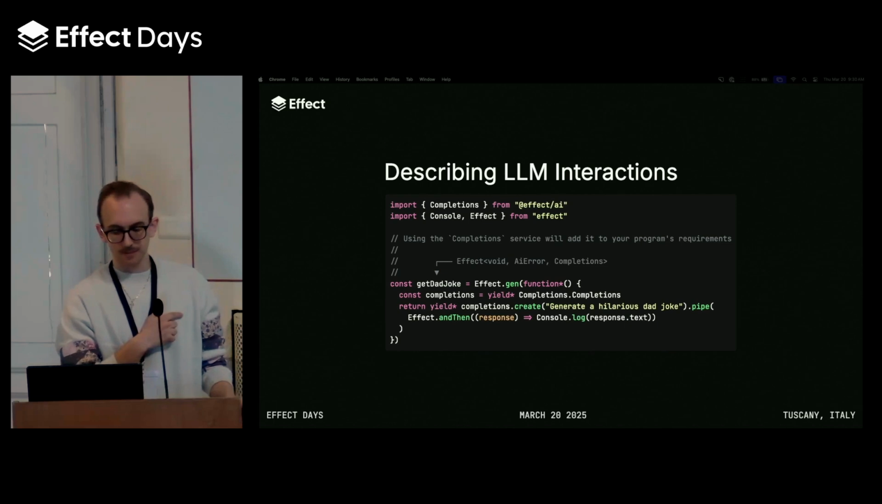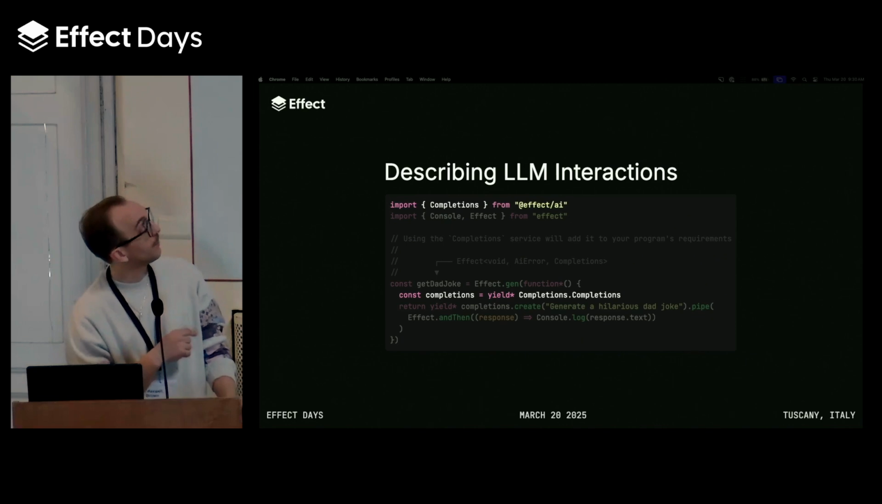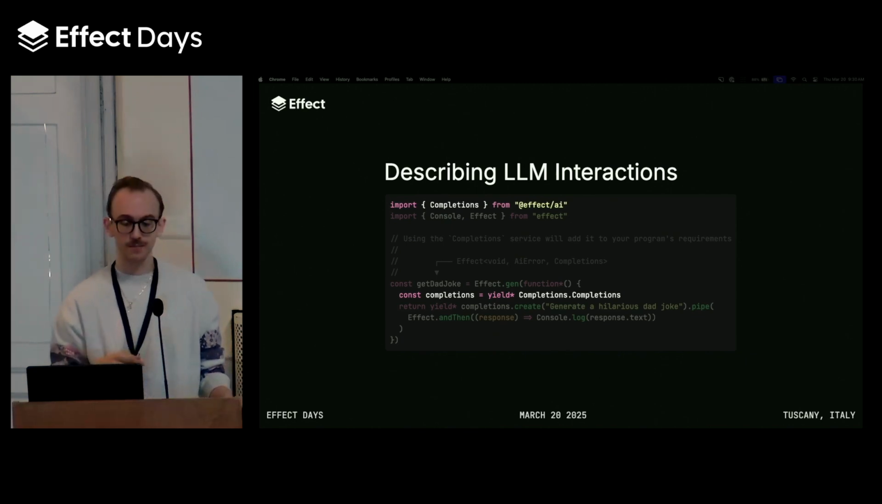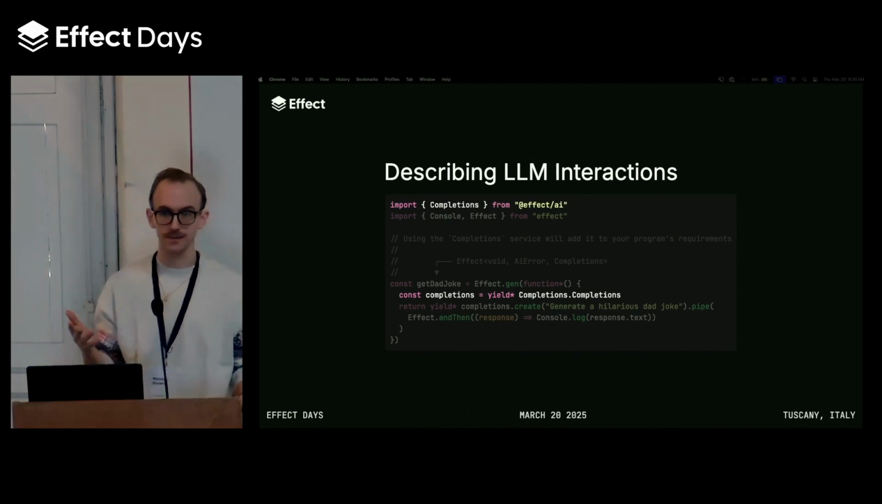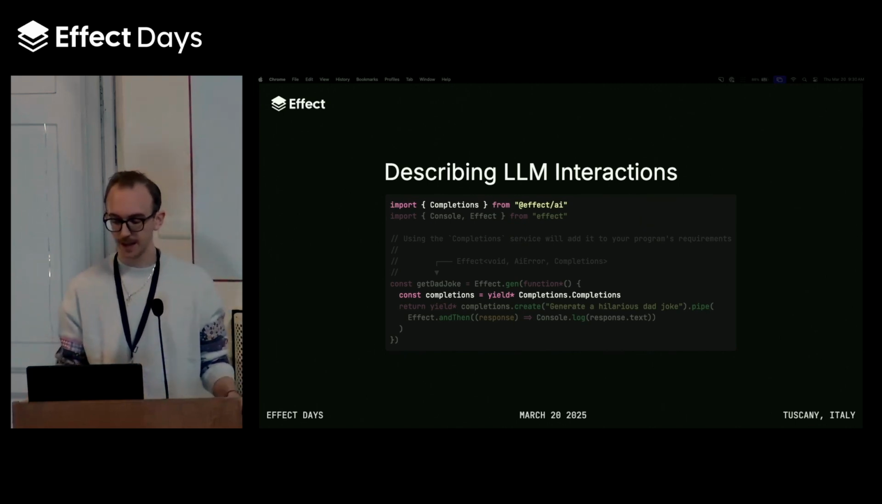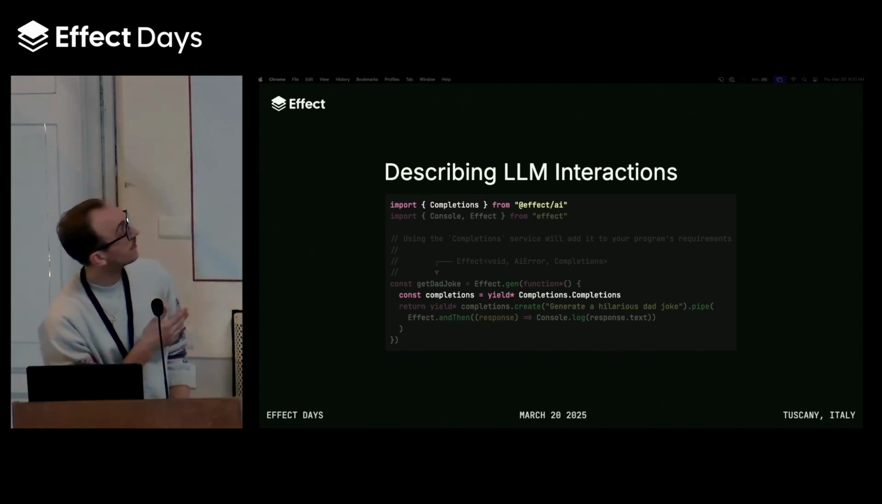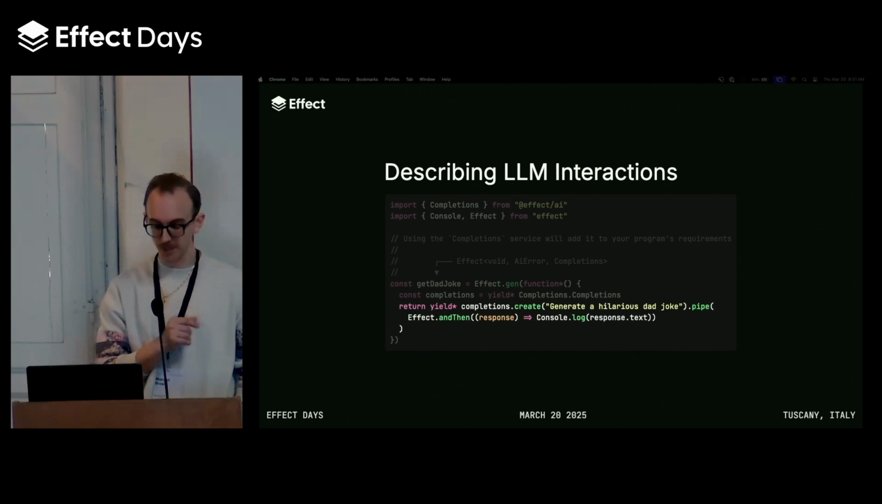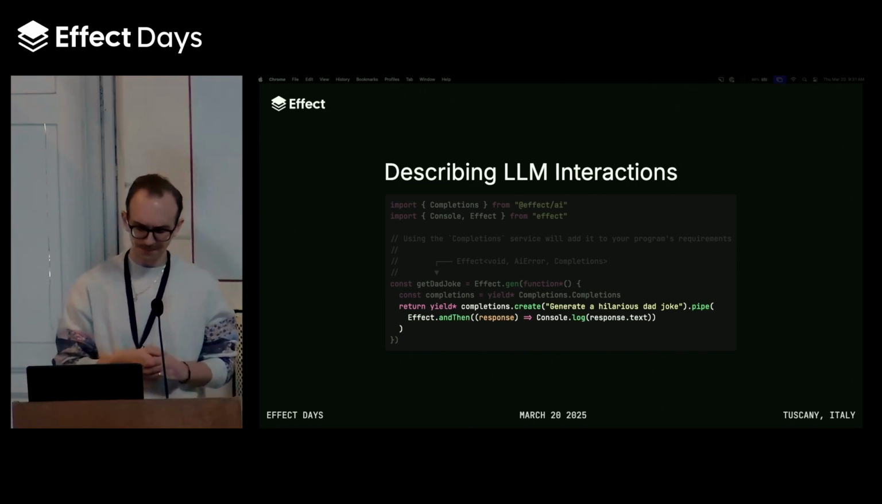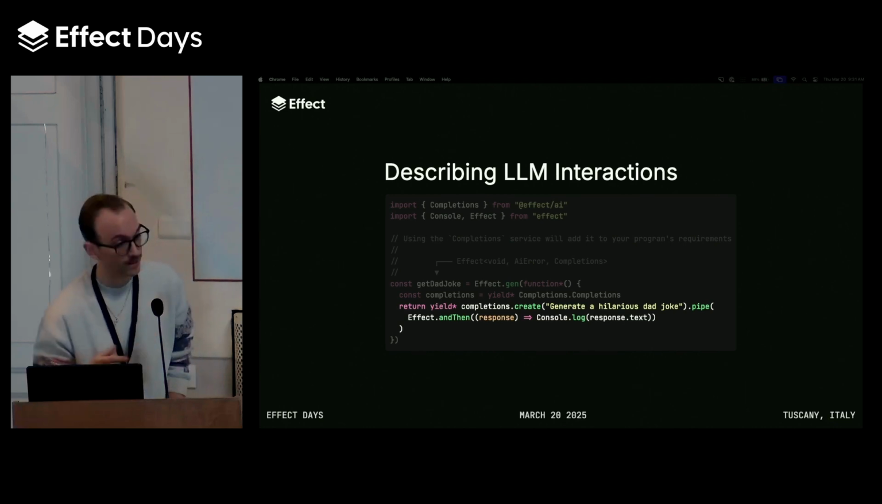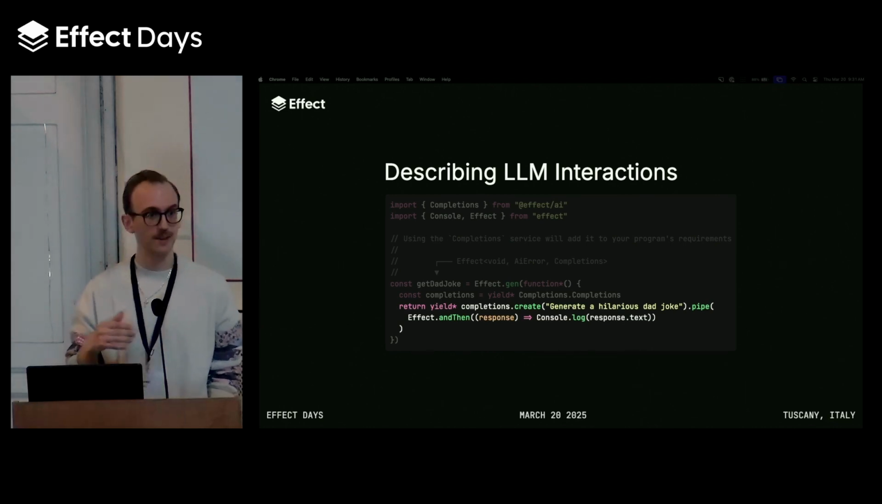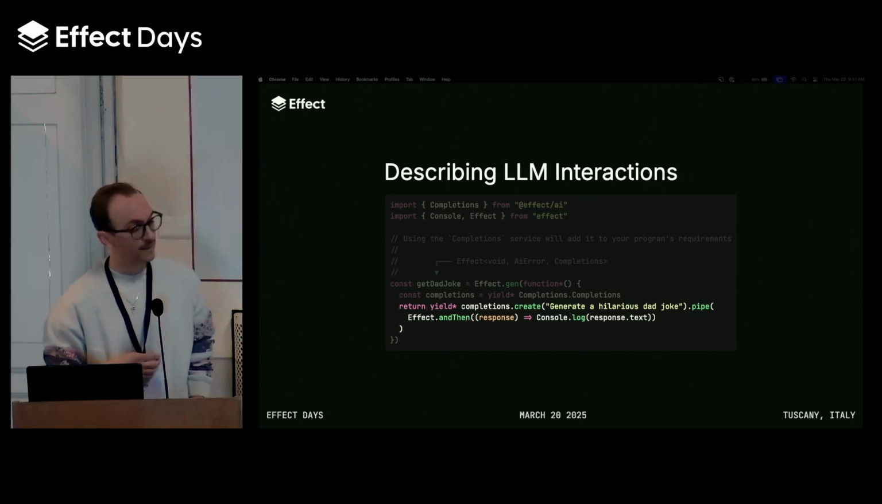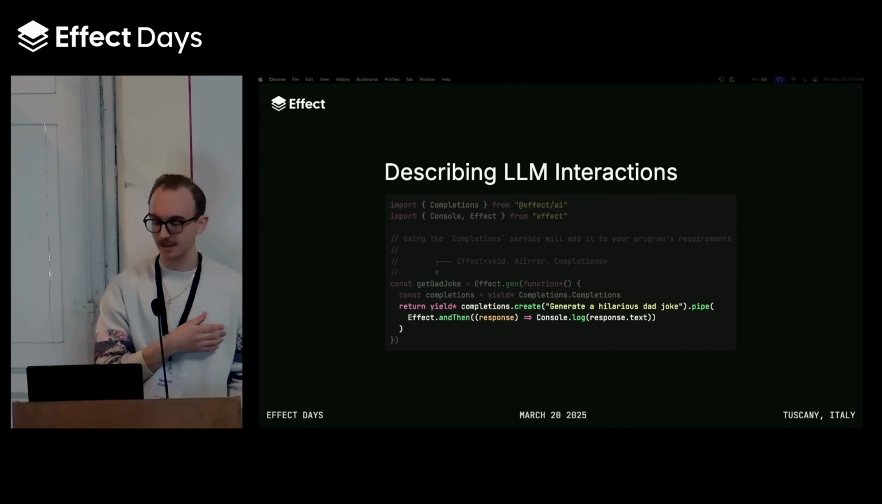So in this example, we're using the completions service from the base Effect-AI package, which is meant to represent generating text from an LLM. And you can see here we're accessing the completion service in our program, and then we're using the completion service to generate some text. In this case, we want to generate a hilarious dad joke because everybody knows that I love dad jokes. And then we're just logging the response that we get back from the LLM to the console.